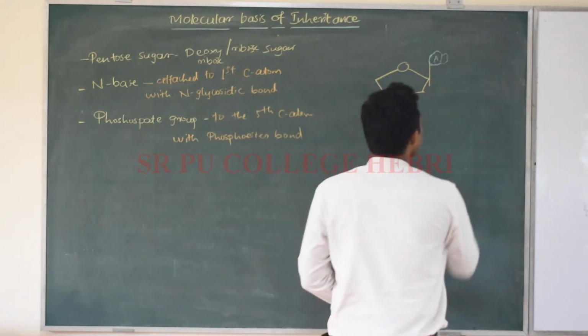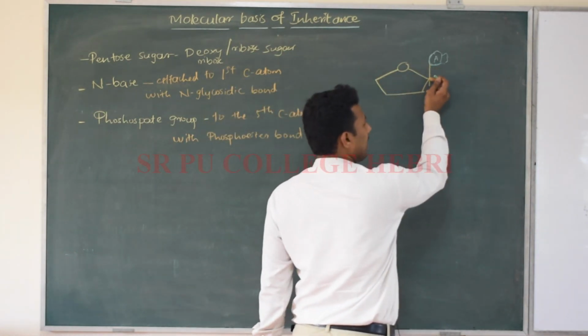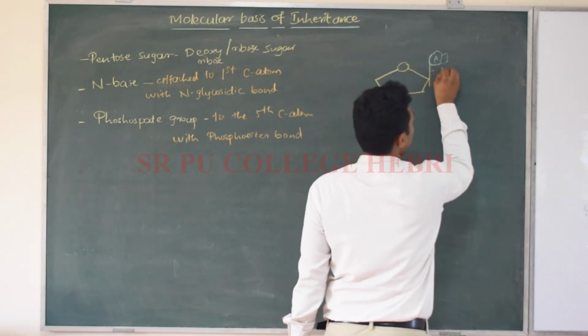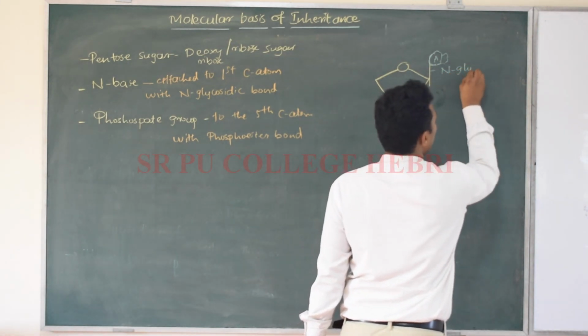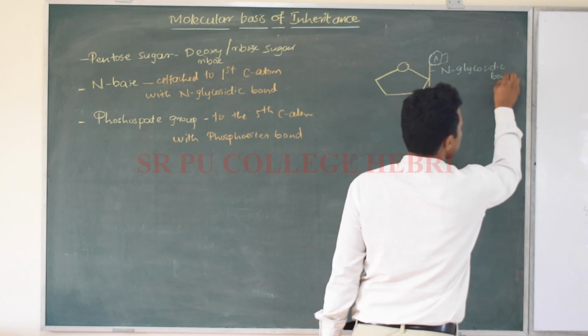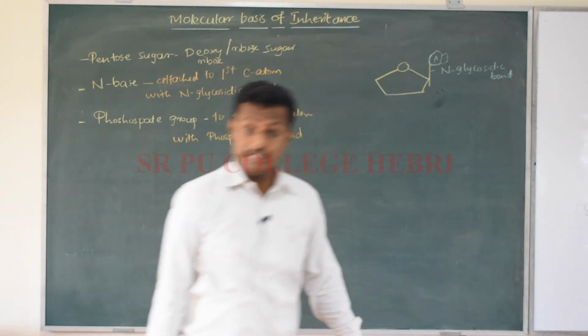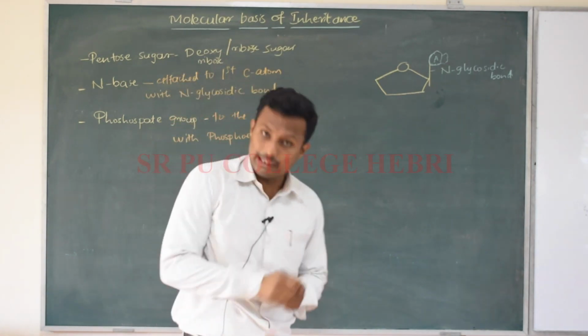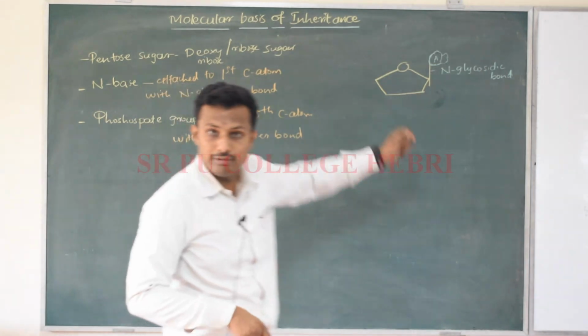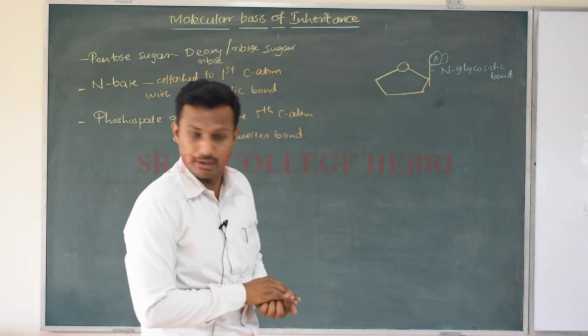The bond that is present between the first carbon atom and the nitrogen base is which bond? It is the N-glycosidic bond. Remember, these can be very important 1-mark questions and also important CET and NEET questions. For the attachment of which particular molecule, which bond will help? That is very important for you to remember, right?